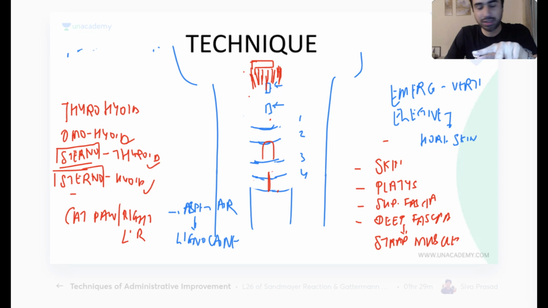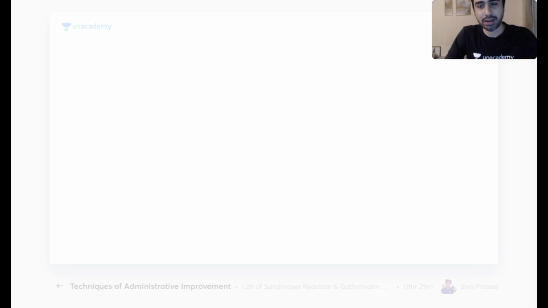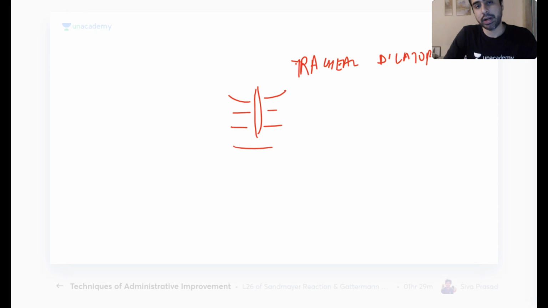What is that? Not scissors, not artery forceps. There are named instruments to do these things. So either I make a vertical incision and put some instrument and make the incision bigger. It's called a tracheal dilator. This is one way of doing it, and then I put the tracheostomy tube inside.